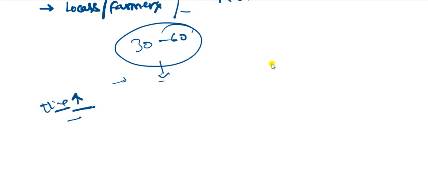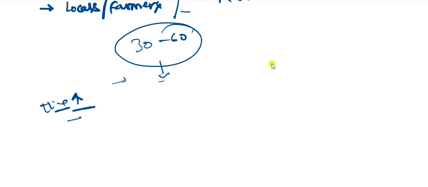But if the time limit is increased, industrialists and the government may raise objections, because any industrial project involves a huge amount of capital investment. If you increase the time, it will increase the labor cost and the working behavior of that project, so it will be costly for them. So they object to the time limitation.